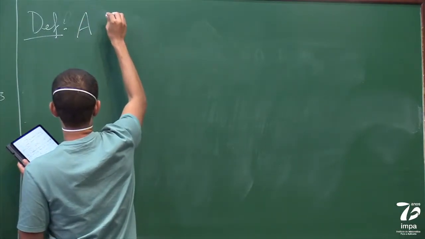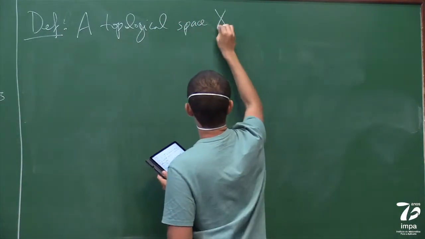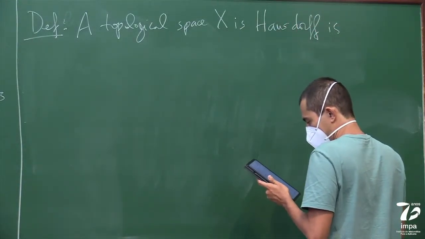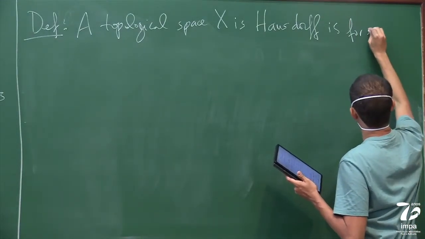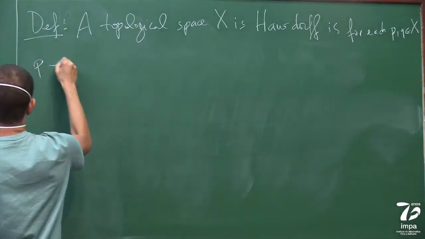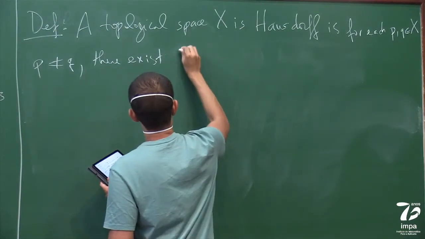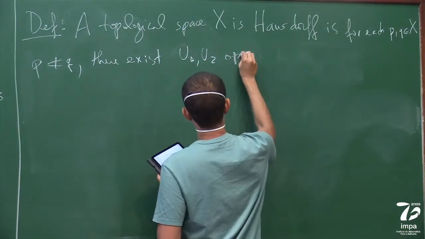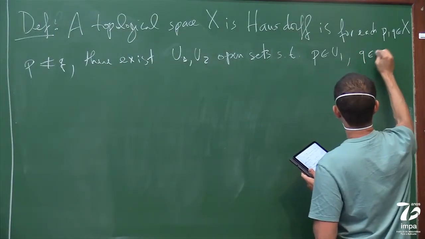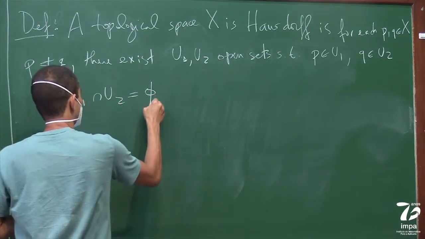A topological space is Hausdorff if for each pair P and Q in X with P different from Q, there exist two open sets, U1 and U2, such that P belongs to U1, Q belongs to U2, and U1 doesn't intersect U2.